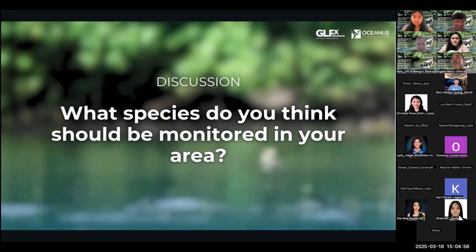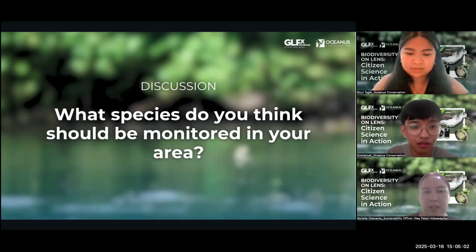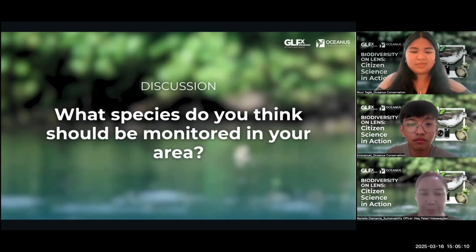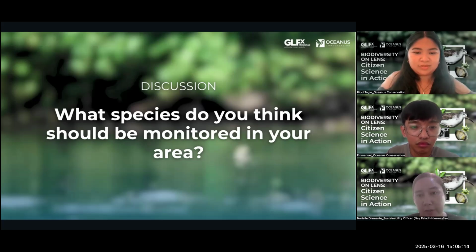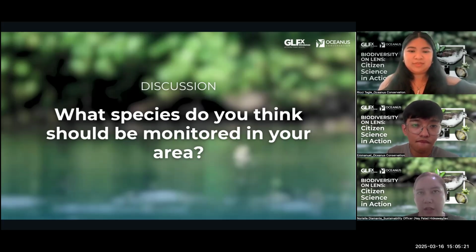Yes, Ma'am Noriel. Okay, so I think in here the species that we need to monitor are the Philippine ducks and the island flying foxes, because Philippine ducks are vulnerable in the IUCN Red List. Also, they are indicator species.